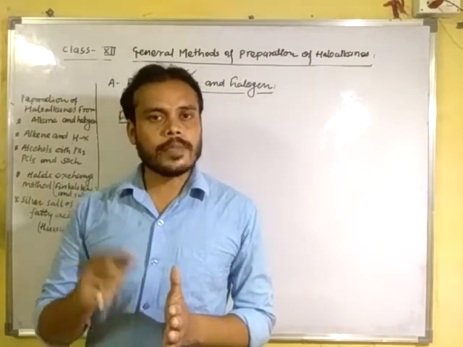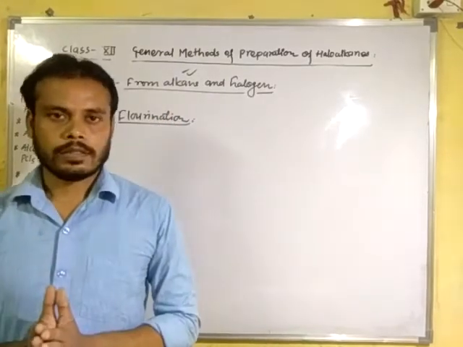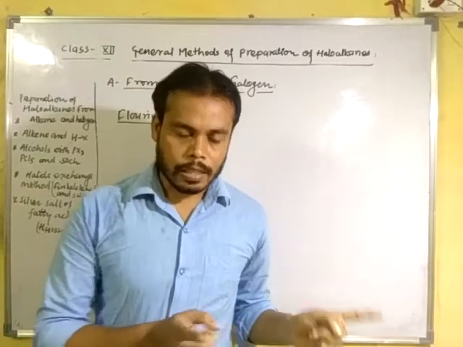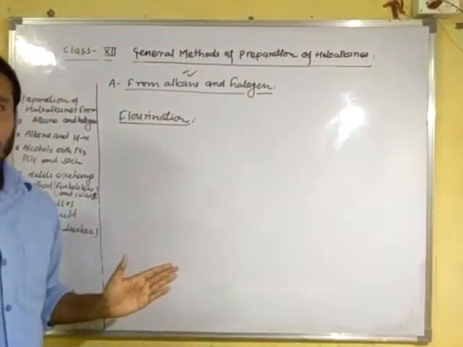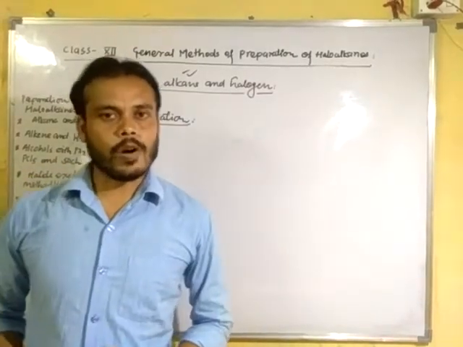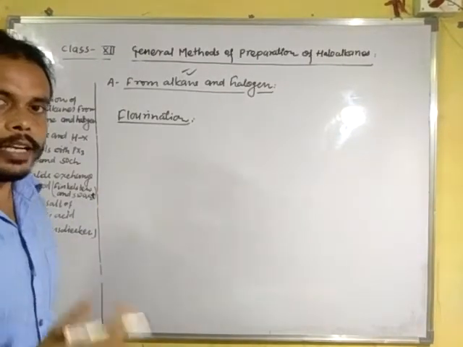Direct fluorination cannot be done, because it explosively forms products with the rupturing of the carbon-carbon bond. Due to this, fluorination is an indirect method.